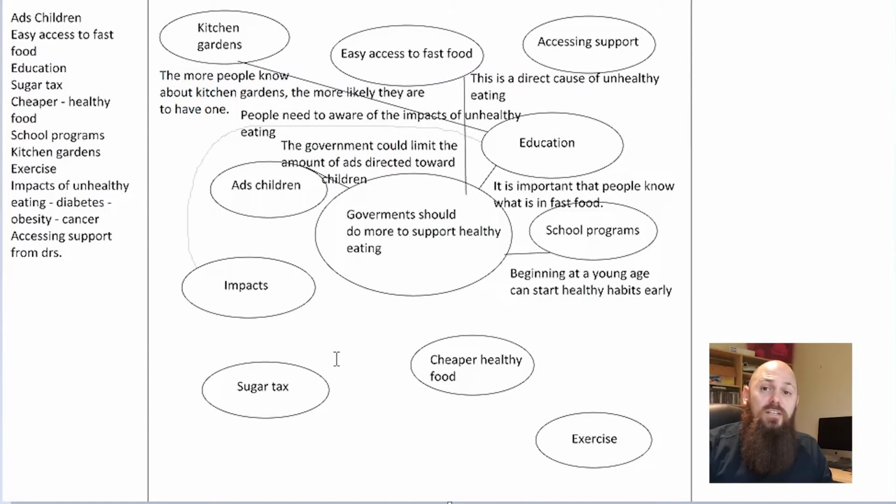Now you'll notice as you go, there's lots of words and lots of jumble. Now, if you're doing this by hand, it's a little bit easier. You can draw circles around them or color code them or something of the like, which makes it a little bit easier. Let's keep going.